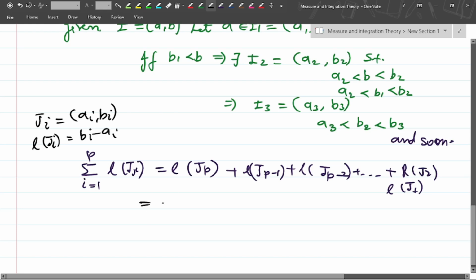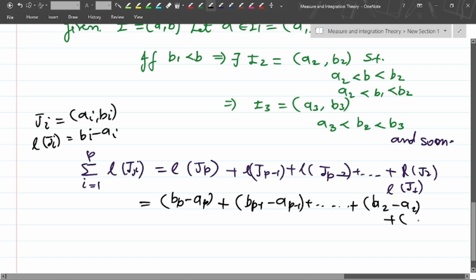So we can write it as b_p minus a_p, plus b_(p-1) minus a_(p-1), in such a way that we can write b_2 minus a_2 plus b_1 minus a_1.